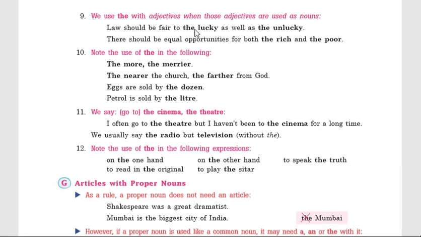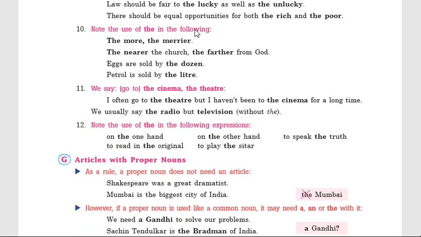Thereafter, rule number 10, note the use of the in the following sentences. The more, the merrier. The nearer the church, the further from God. Eggs are sold by the dozen. Petrol is sold by the liter. There are some particular phrases like by the dozen, by the liter. Here, the is used.